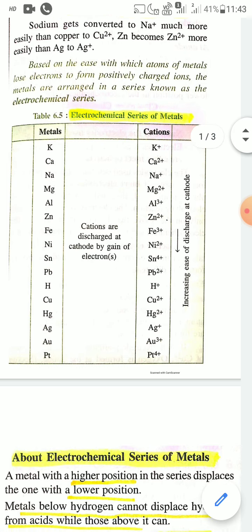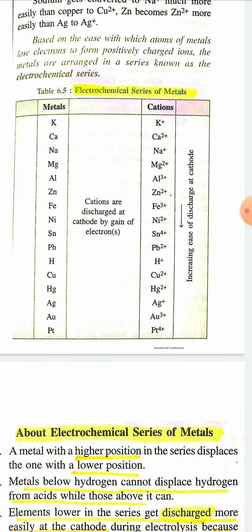And in the electrochemical series the metals are arranged like this: first potassium, then calcium, then sodium, then magnesium, then aluminium, then zinc, then Fe, then nickel, then Sn, then Pb, then hydrogen. Hydrogen is a non-metal, it is not a metal. And then copper, mercury, silver, gold, and last platinum.